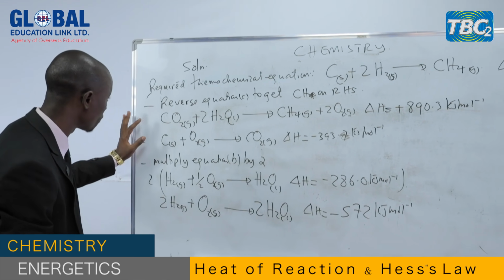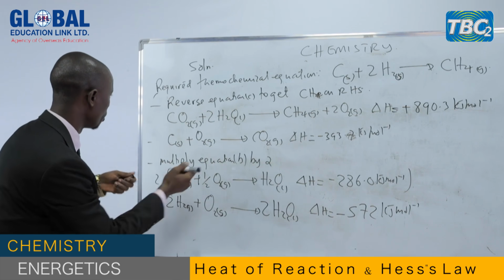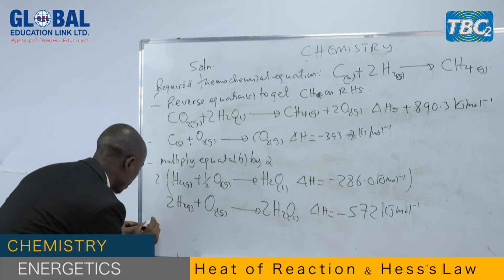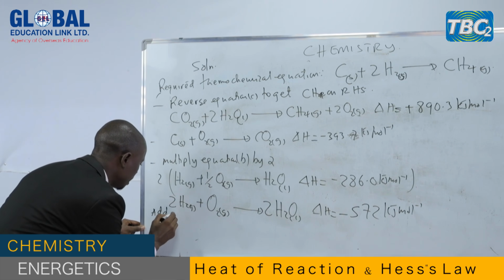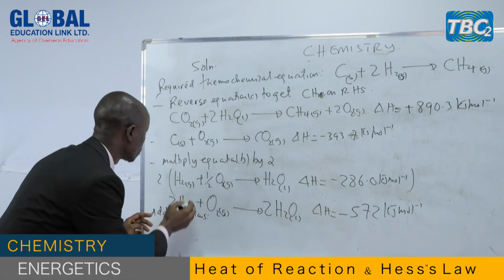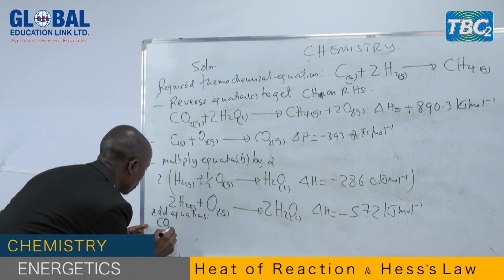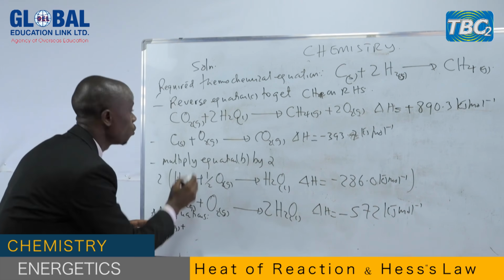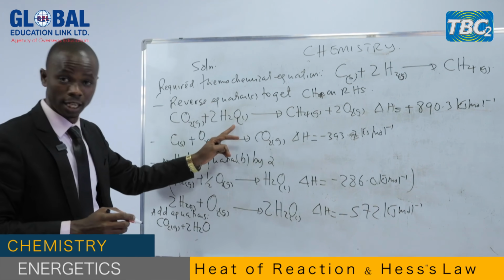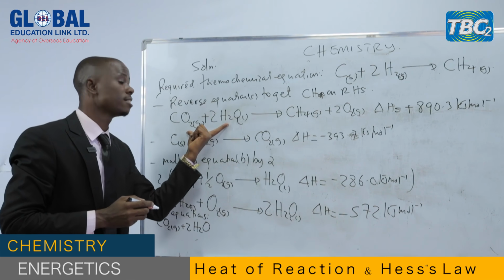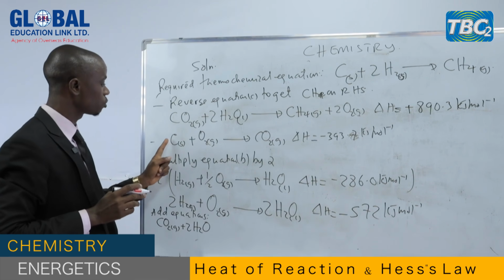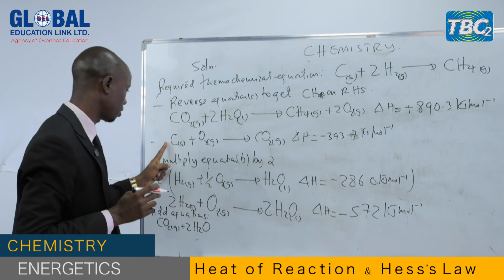Starting with the reactants for the first manipulated equation, the reactant for the first one is carbon dioxide. So here you add equations. The first one is carbon dioxide gas reacting with water, liquid. Now we go to the reactants for the second equation.